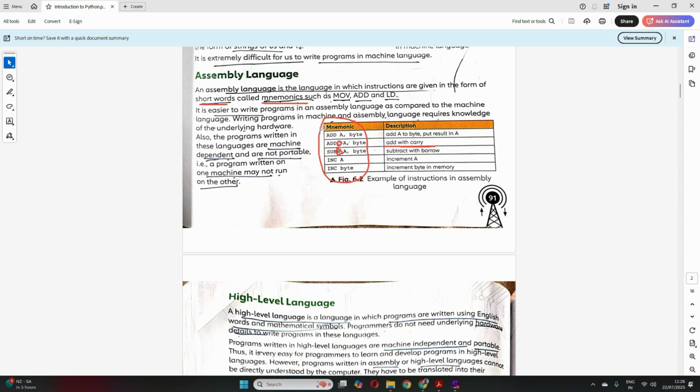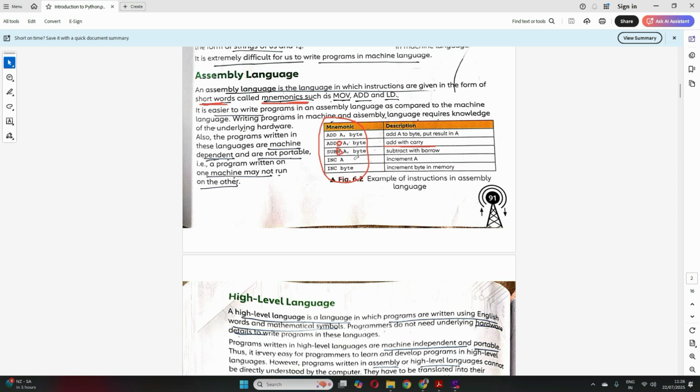Okay, so in assembly language, because machine language was so tough for anyone to write a program in zeros and ones, they developed another language called assembly language, which is simpler than machine language. But it is also very tough to write programs in assembly language. Here they have introduced short words called mnemonics, which we use to give instructions to the computer.